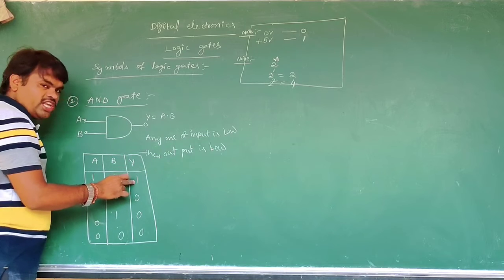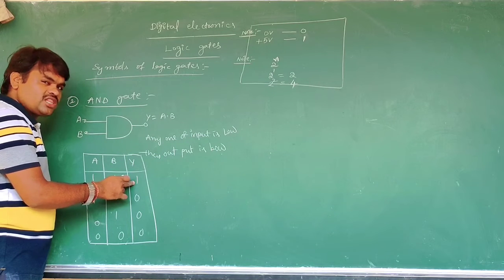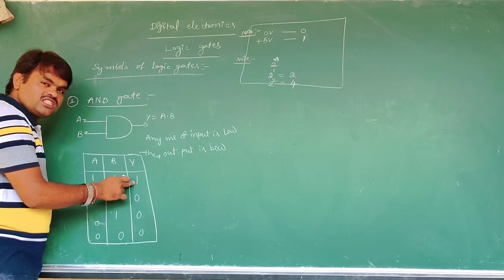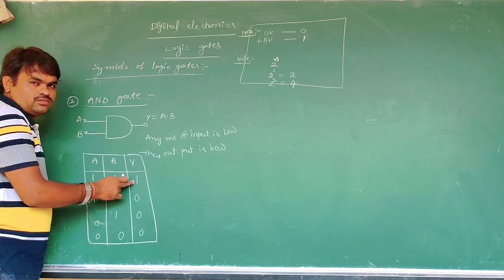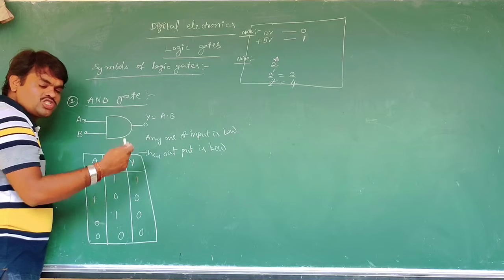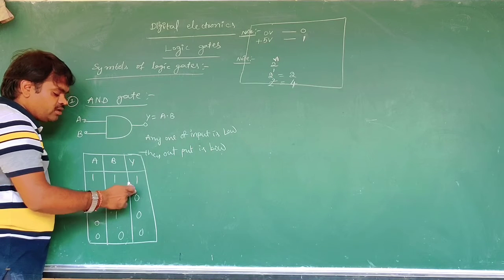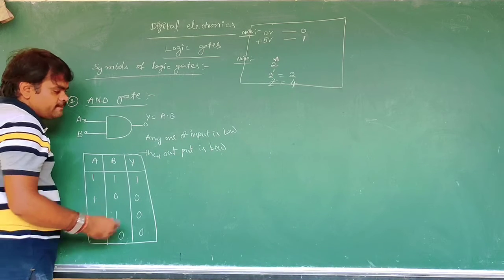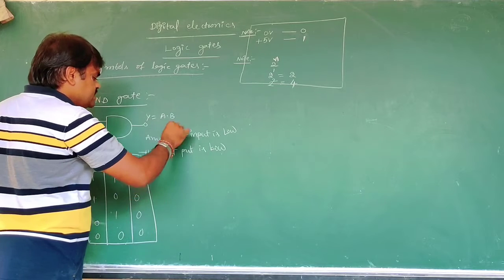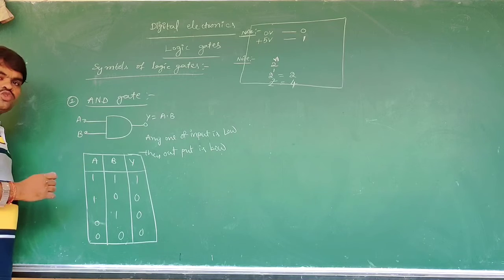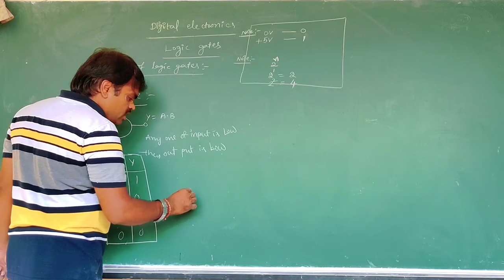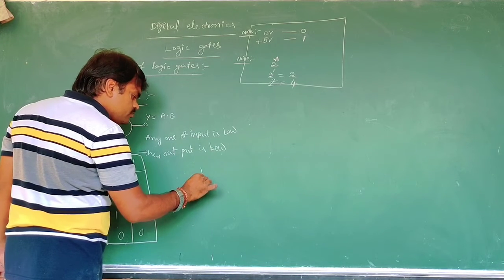Here 1 is nothing but true, 1 is nothing but high, 1 is nothing but on, 1 is nothing but closed. Like that we can write closed, closed, closed, open, open. Now this is the AND operation. Now it is constructed by using bulbs.